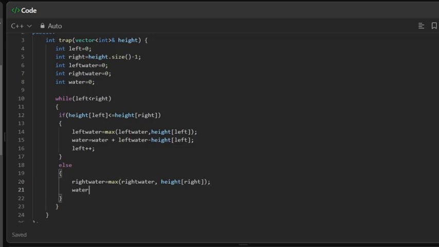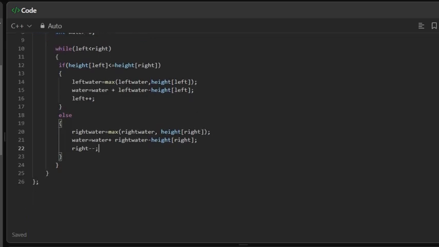So water equals water plus the difference between the right water and the height of right, and the right pointer will get decremented. After doing this, we have to return the water.